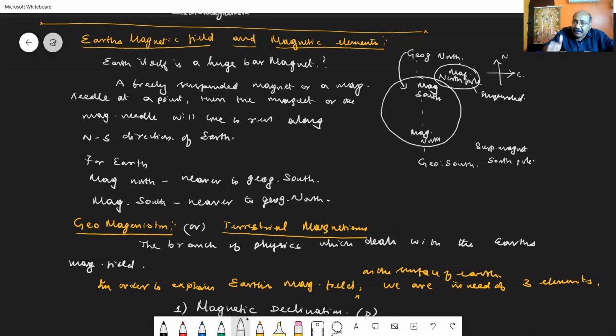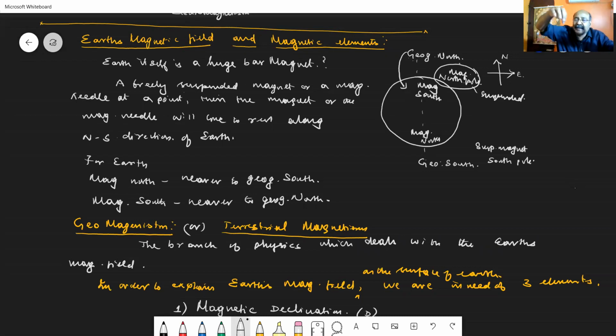The magnetic needle placed will rotate itself and come to rest along the north-south direction. Similarly, the suspended bar magnet at any point will also come to rest along the north-south direction. Why is this happening? This is happening because opposite poles attract, as you know.